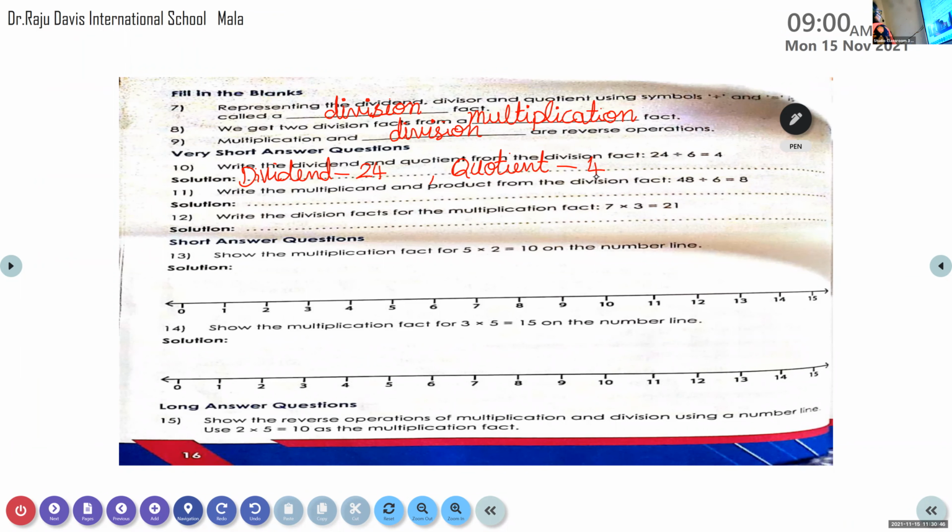Yes, just for avoiding the confusion, we wrote this multiplication fact over there. Now next one, write the division facts for the multiplication fact. One multiplication fact is given, and from there you have to form one division fact. Division facts, you have to form both the division facts.